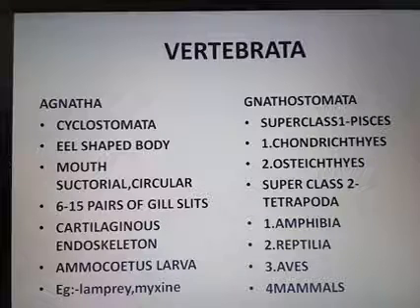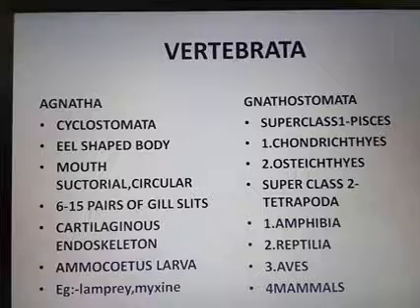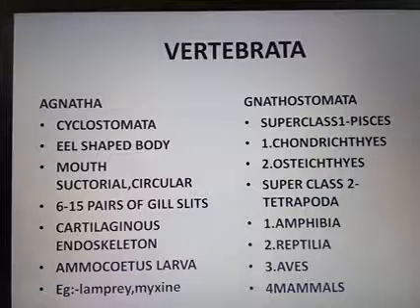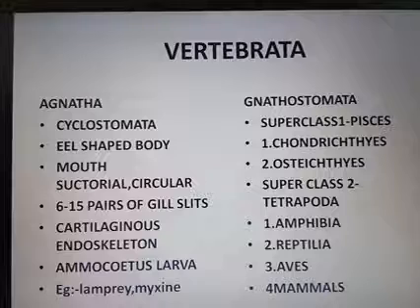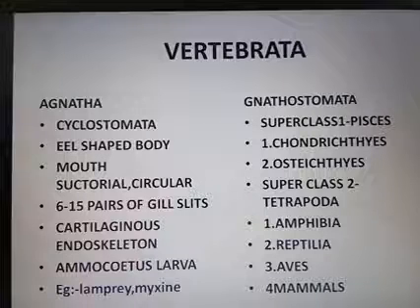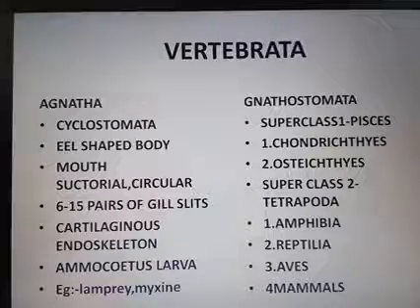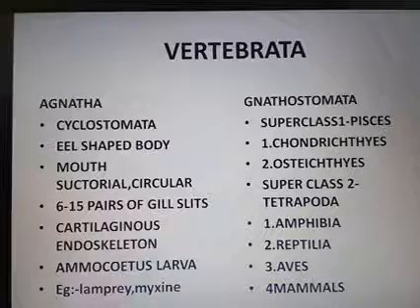Again I am repeating, the Vertebrata group is divided into two types, Agnatha and Gnathostomata. The class of the Agnatha is Cyclostomata. First point, it is a primitive organism. Next, it has an eel-shaped body. Then the mouth is suctorial, a circular mouth. These are ectoparasites on fishes. Ecto, E-C-T-O, means outside. Then 6 to 15 pairs of gill slits are present in this organism.